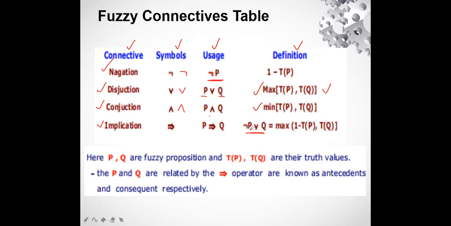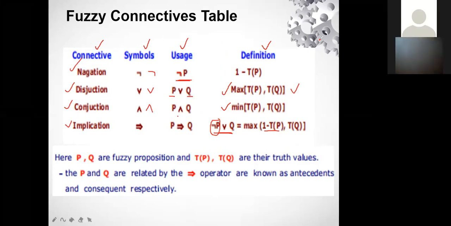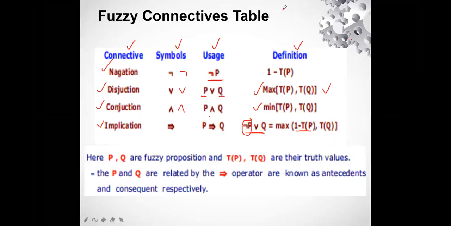We know the formula for negation P, so we put in 1 minus TP. And the disjunction is the maximum, as we have seen, maximum of TP and TQ. So here, with negation P, it will be maximum of 1 minus TP.